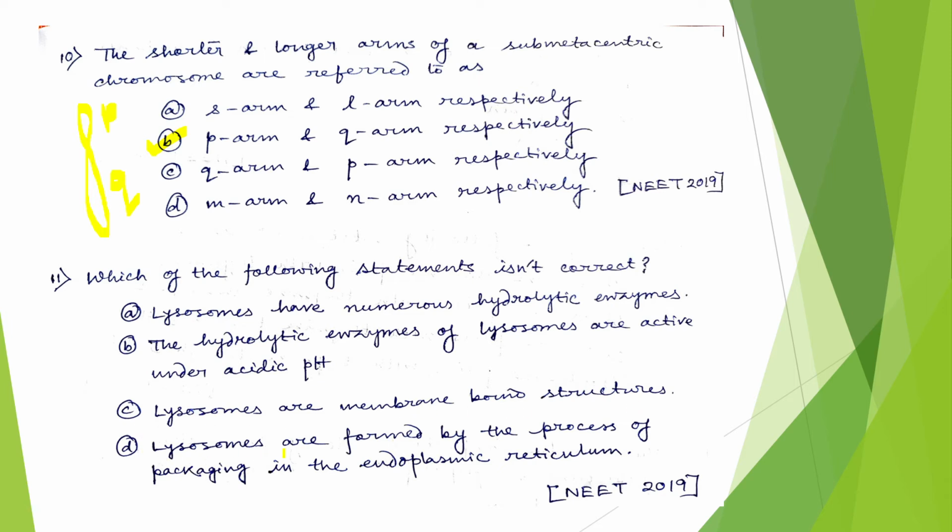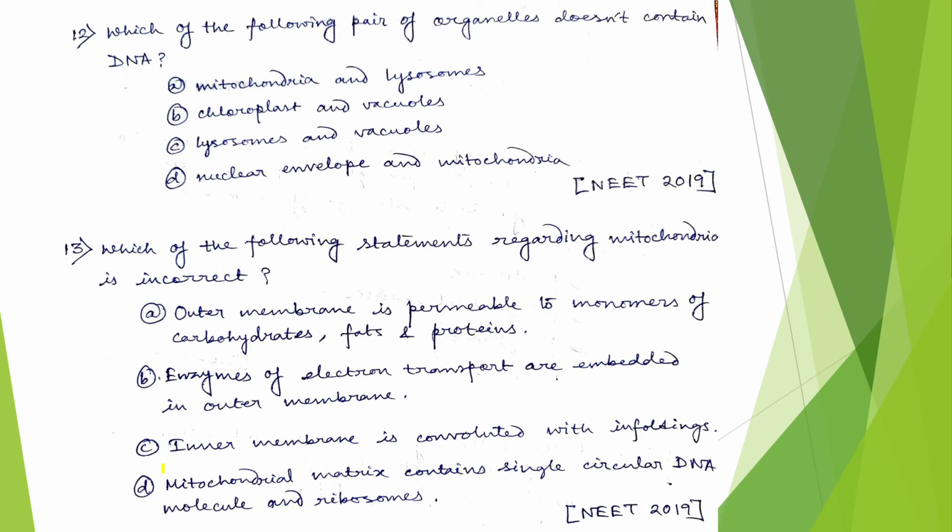Then lysosomes are formed by the process of packaging in the endoplasmic reticulum. No, it is not correct. The enzymes which are in the lysosome are modified in the endoplasmic reticulum, but the packaging of lysosome occurs from the trans face of the Golgi, so it would not be the endoplasmic reticulum, it would be the Golgi body. So the correct answer would be option D. It is incorrect.